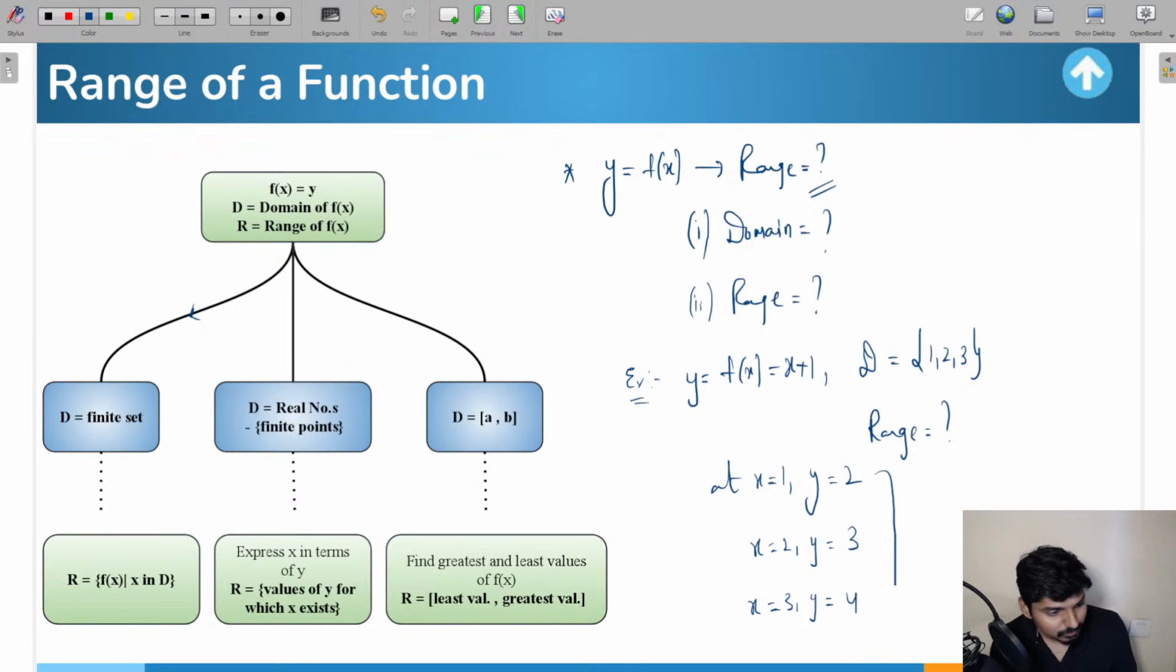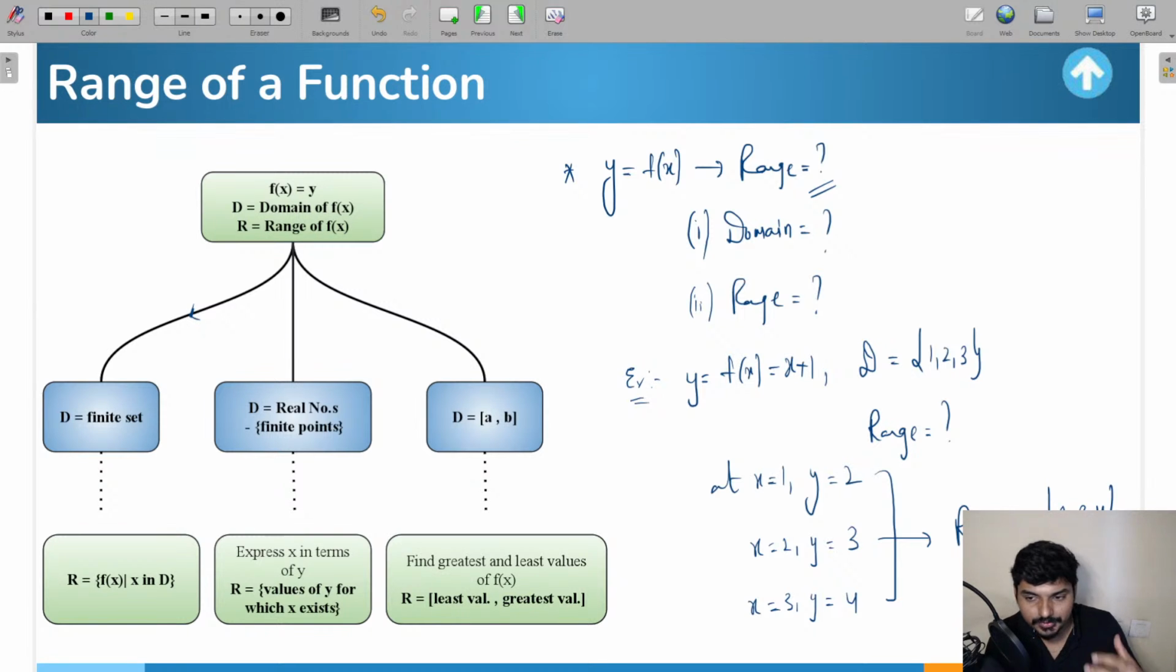So if you take these values together, 2, 3 and 4, all these values together are simply going to be representing the range of the function. So understood everyone? Any doubt here from anyone, on how to figure out the range of the function? I hope this is clear for you.